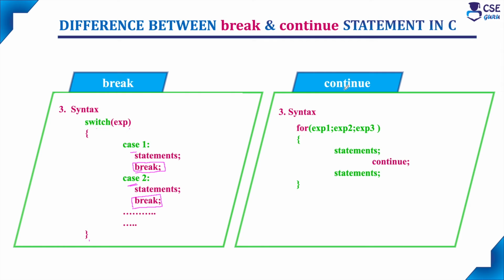If you are considering the continue statement, it is used only in looping statements. So this is the syntax. Inside the for loop, we can enter any number of statements, and wherever we require, we can use the continue keyword. When the particular condition is true, it will skip the remaining statements and continue to the next iteration of the loop. Only in the current iteration will it skip the remaining statements after the continue keyword. So this is the syntax for continue in looping statements.